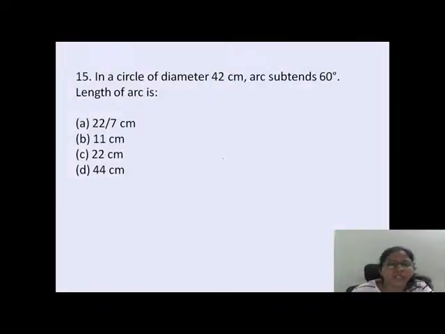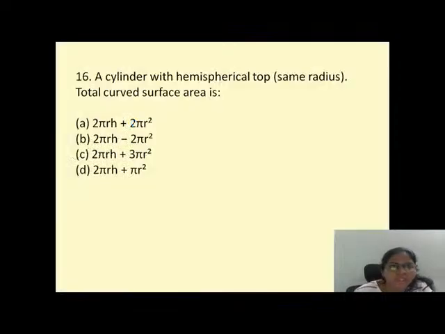Now, in a circle of diameter 42 centimeters, if an arc subtends, direct question, come on, do the length of the arc formula again. Theta by 360 into 2 pi r. And what would be the answer now? Same we have done in the previous question paper. That's the question I'm doing. It's 22. A cylinder with a hemispherical top. Okay, done. Same radius is there. Total curved surface area.